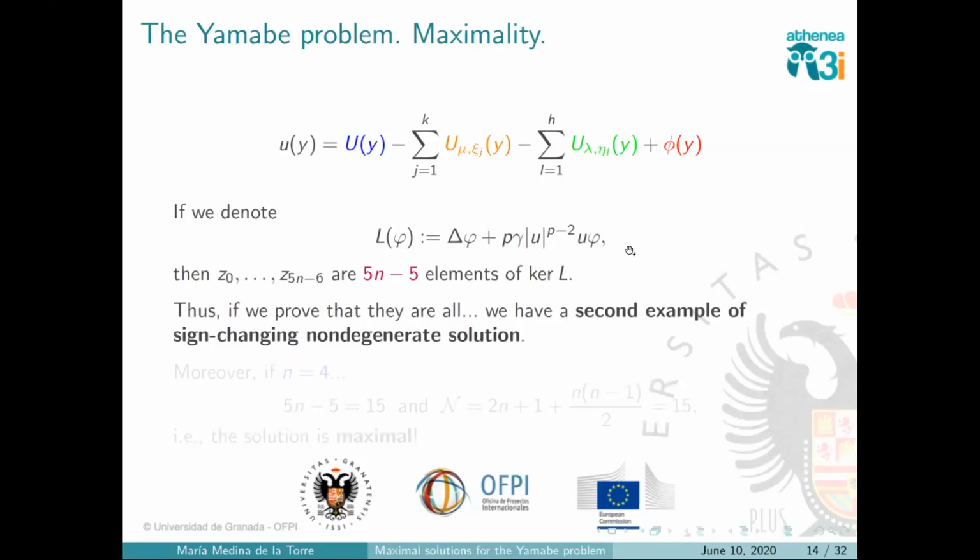But even more, if one considers n equal 4, that is dimension 4, we have that these are 15 elements and the maximum number that we were expecting is exactly 15. So this construction here is maximal when the dimension is 4.